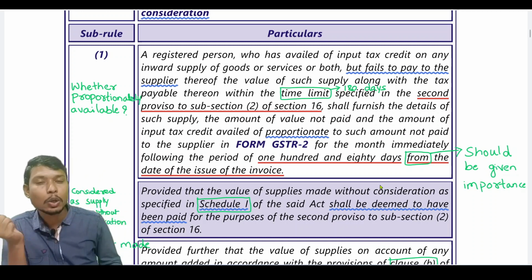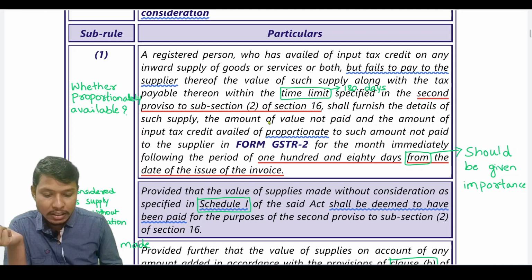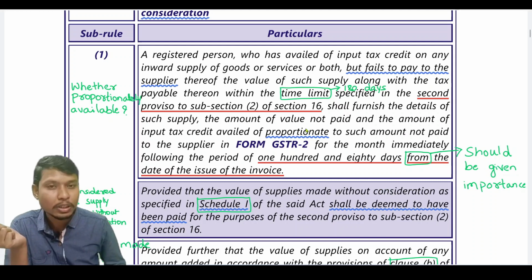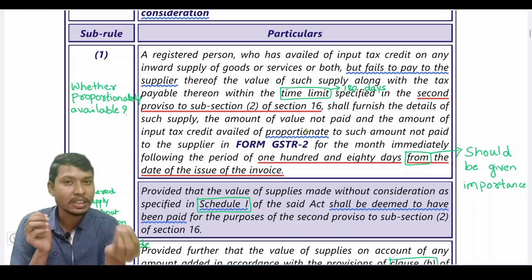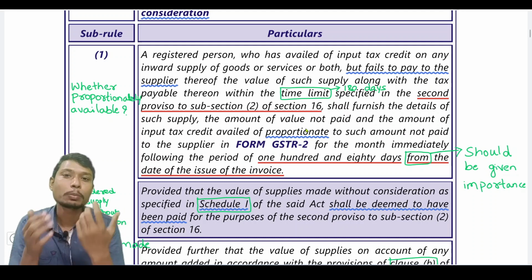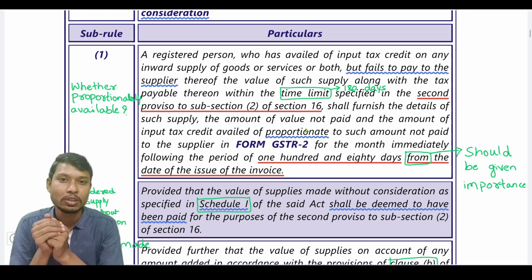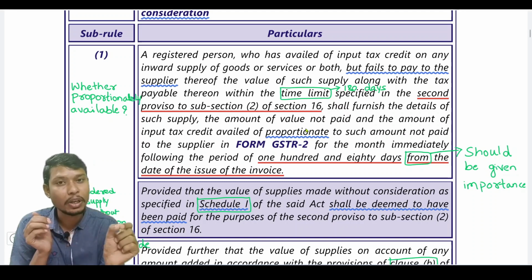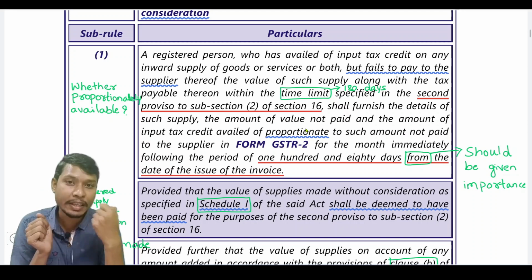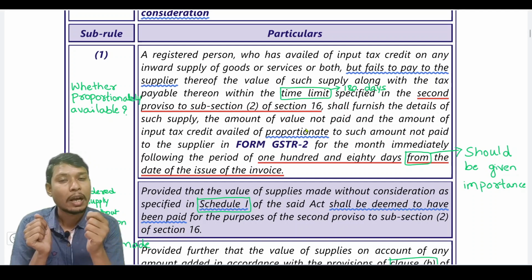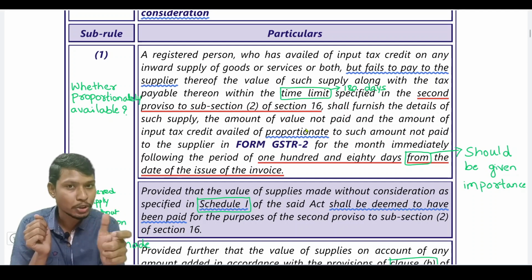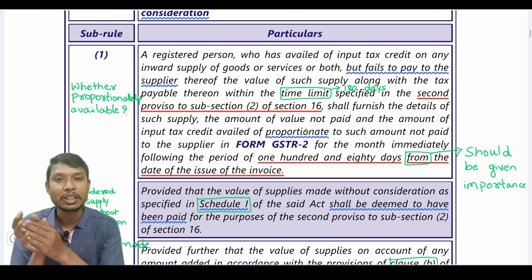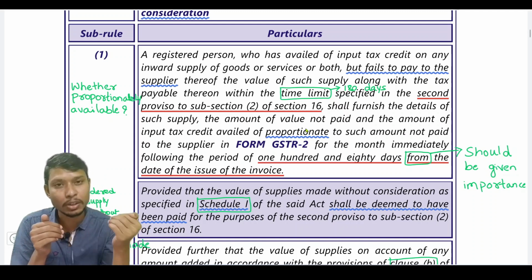As per rule 37 sub rule 1, it is clearly said that it is proportionate. So in this example, the amount which I am not able to pay is 8,000 and the total input tax credit is 18,000. 18,000 is available if I make the payment of 1,18,000. So as I am not able to pay 8,000, to that extent my input tax credit has to be added in form GSTR2.